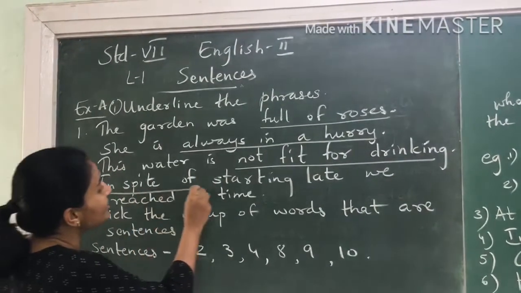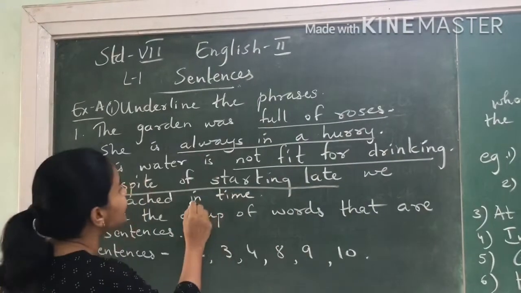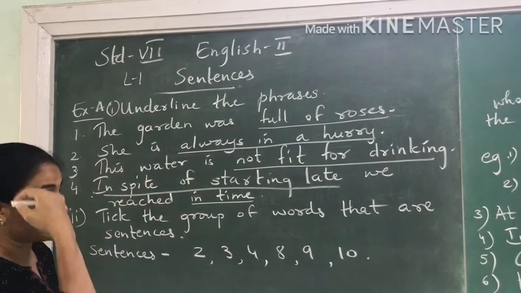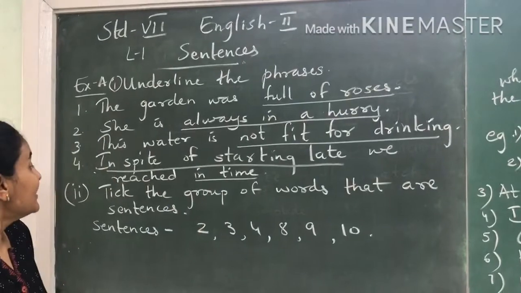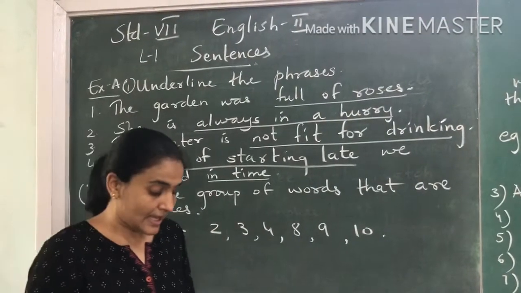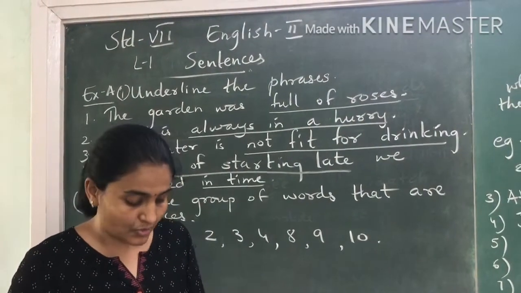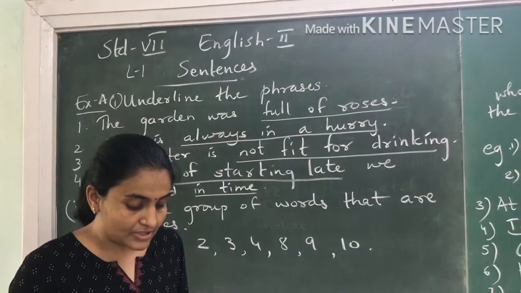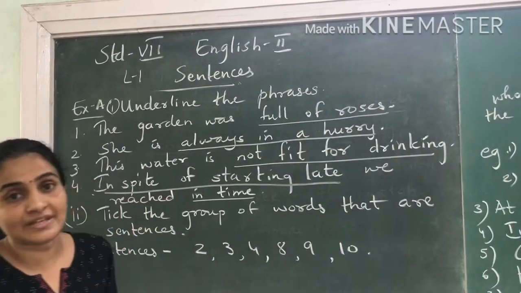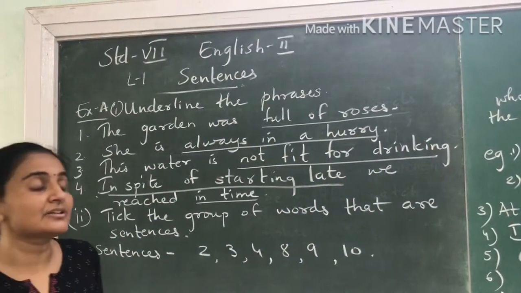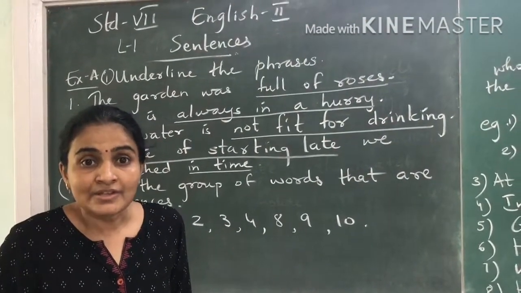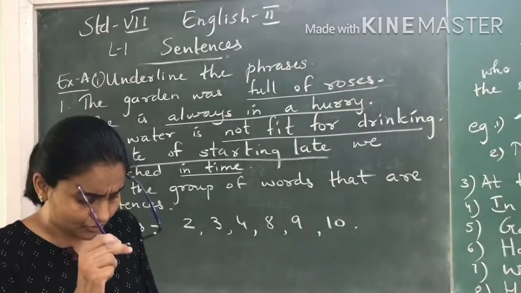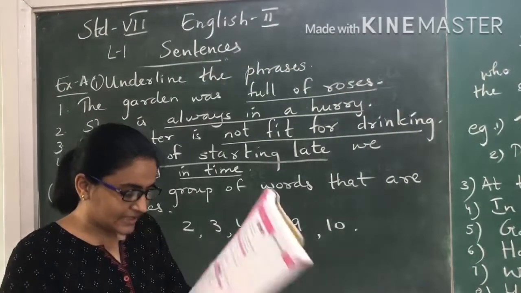So over here the phrase is "in spite of starting late in time." So over here this is the part of the phrase. Now exercise A number 2 that's given is quite easy. What you have to do is take the group of words that are sentences. So as we have already discussed, what is a sentence? A group of words that make complete sense is a sentence. Now in this exercise you are supposed to find out whether it's a sentence or not.